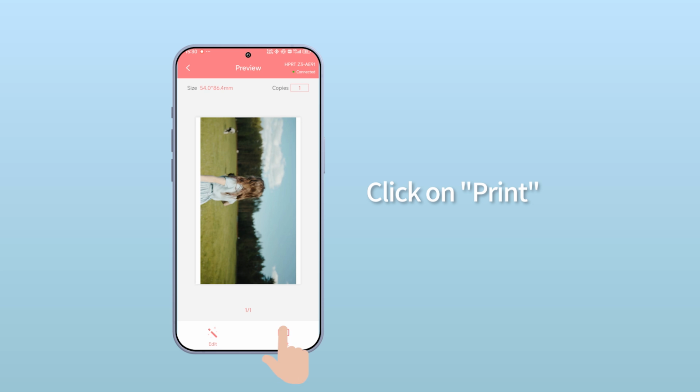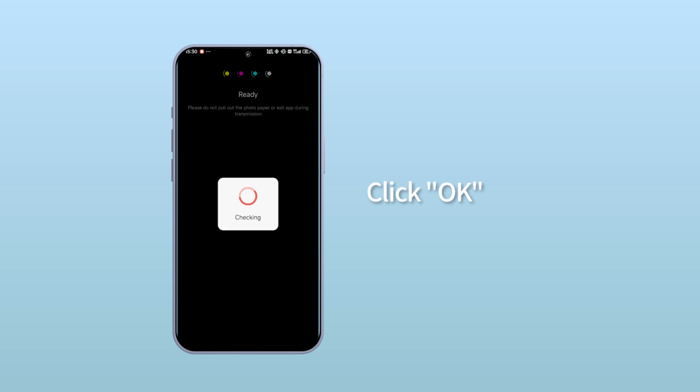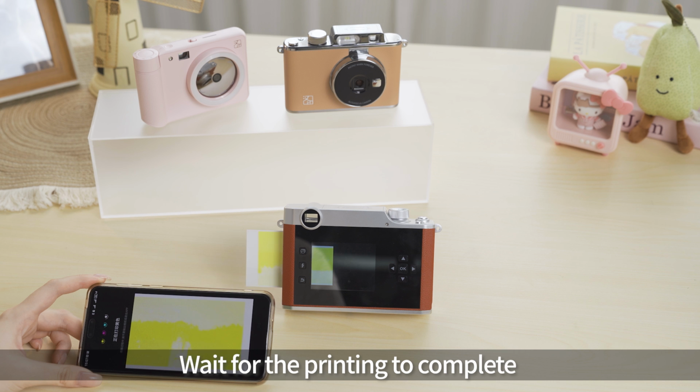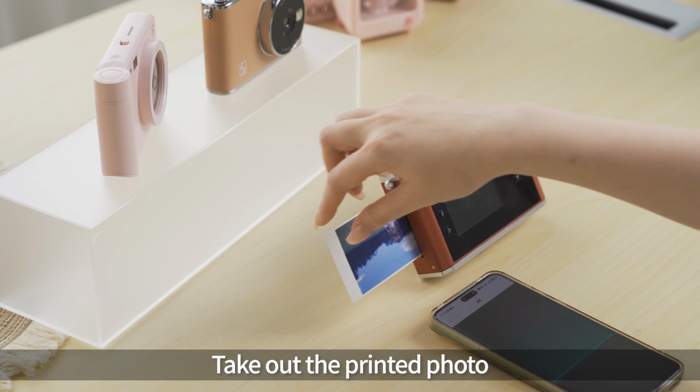Click on Print. Click OK. Wait for the printing to complete. Take out the printed photo.